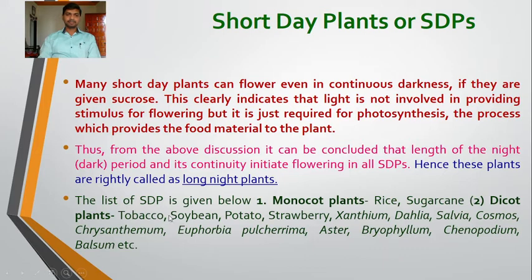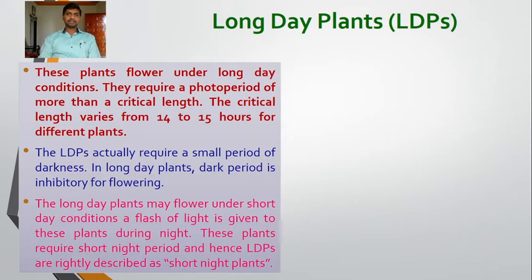Dicot plants, for example tomato, soybean, potato, strawberry, xanthium, dahlia, salvia, cosmos, chrysanthemum, euphorbia pulcherrima, aster, bryophyllum, chenopodium, balsam. So this is the long list of dicot plants that come under short day plants. Short day plants are characterized by requiring a short light period and a continuous and uninterrupted dark period for the initiation of flowering.